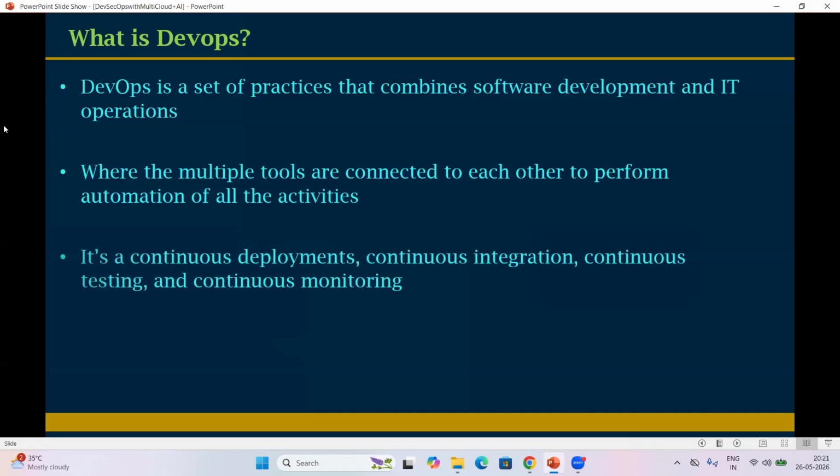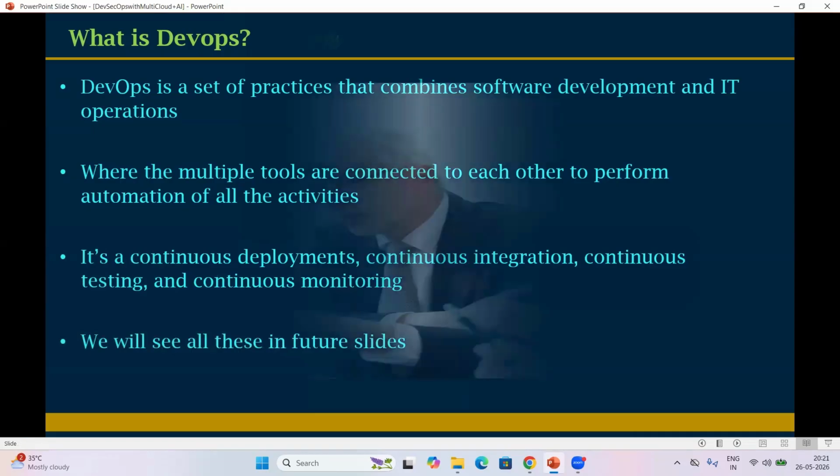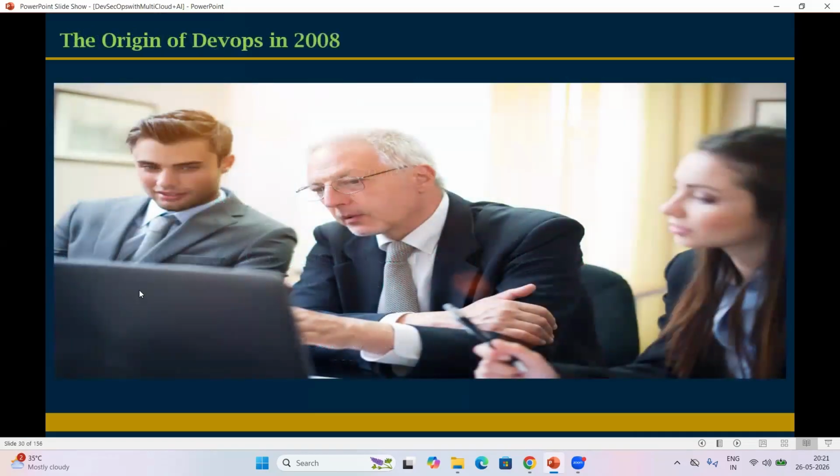Now, it's continuous deployment, continuous integration, continuous testing, and continuous monitoring. What is deployment, integration, testing, and monitoring? We will see in further slides. Okay. Let us go with a little bit of history of DevOps. The DevOps era started in 2008. DevOps is not a new process, it is a very old process. It was started in 2008.